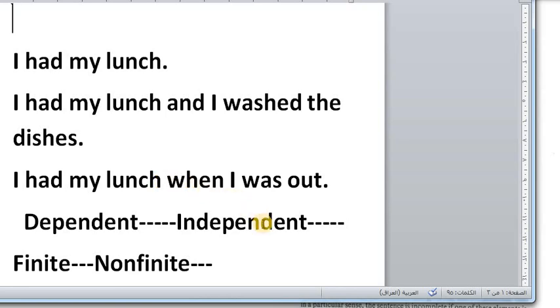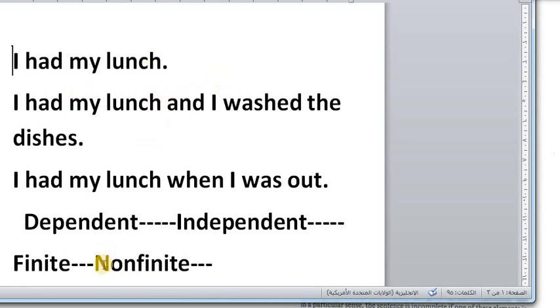What else we need to know about are the terms dependent, independent, finite, and non-finite. Dependent means a clause which cannot be uttered alone, as when I was out. When I said when I was out and stopped saying anything else, the listener is going to ask you, what did you do? What about being out? So this is dependent. Independent, no. In saying I had my lunch, this is an independent clause because it can be uttered alone with complete meaning, whereas the dependent cannot be uttered with complete meaning.